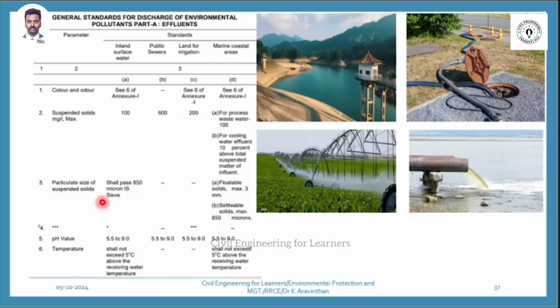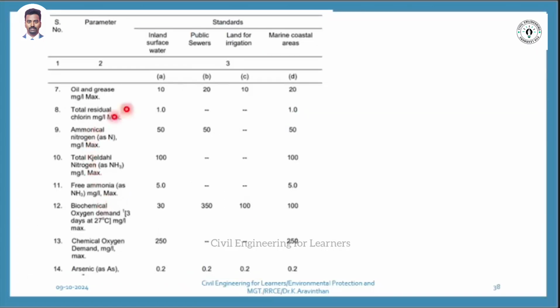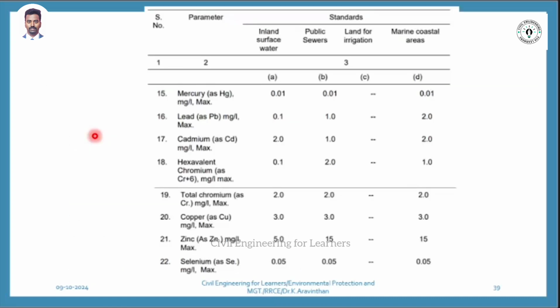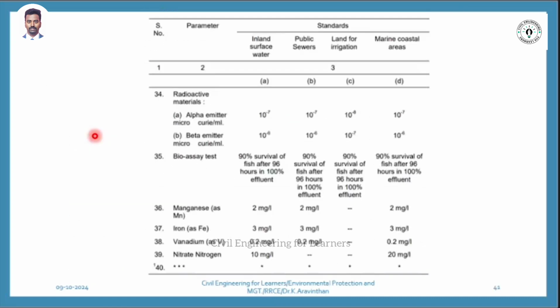If you are a civil engineer, you can dive into details. Since this is for your understanding, I am just giving you the highlight. So these are the following parameters. They check oil and grease, residual chlorine, ammonia. If environmental auditing comes into an industry, they check all these parameters, whether it is under the limit or not. They are going to check these 33 parameters. Yes, up to 39 you have there.